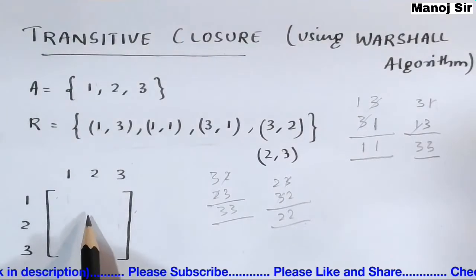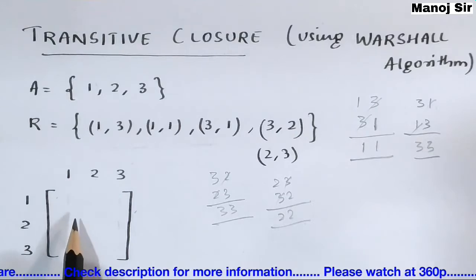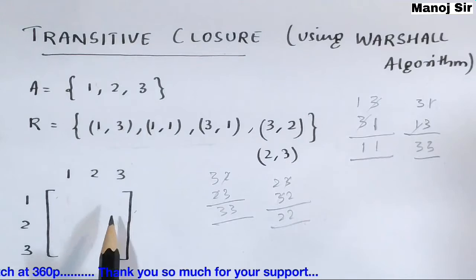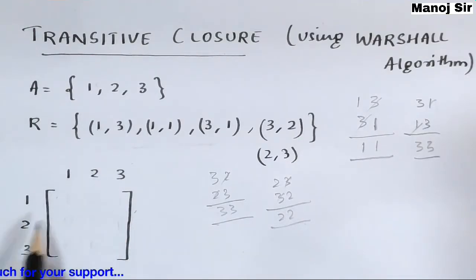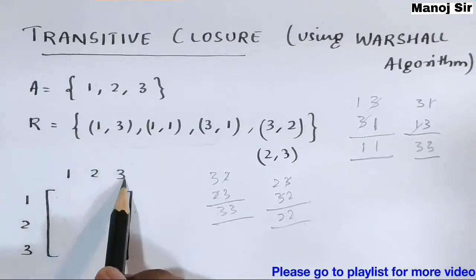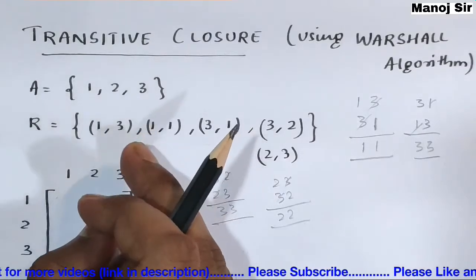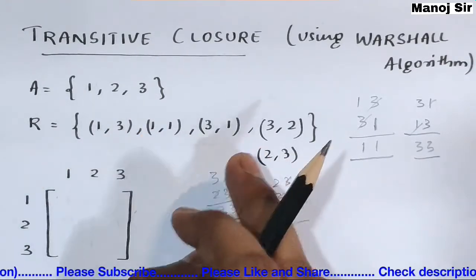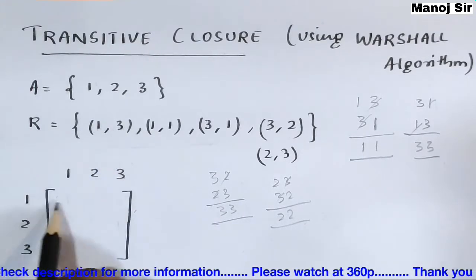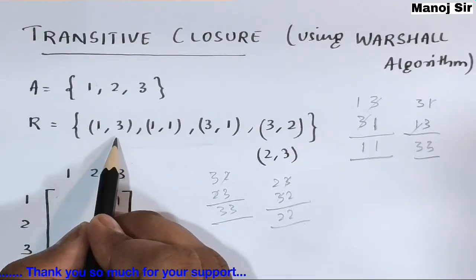Here we have a matrix form. The set is 1, 2, 3, so we will take a matrix with 3 cross 3, that is 9 elements, with 3 rows and 3 columns. In the first pair (1,3), 1 belongs to the row and 3 belongs to the column. If this pair is present in the relation, we simply write 1; if it is not present, we write 0. So (1,3) is present, so that entry becomes 1.